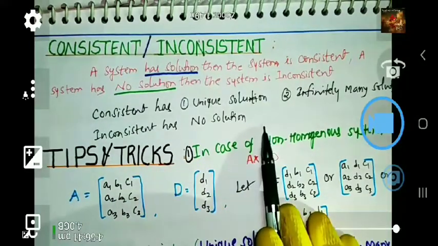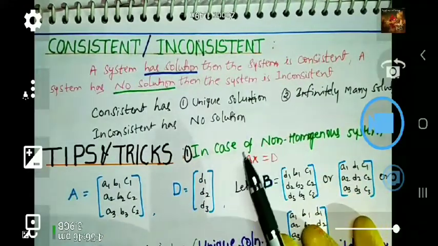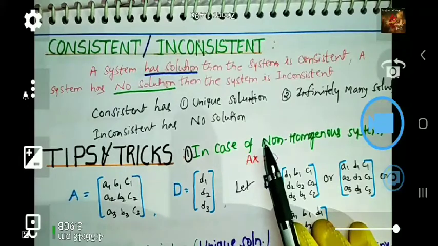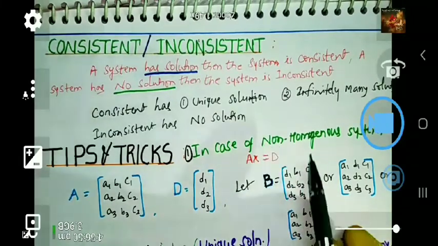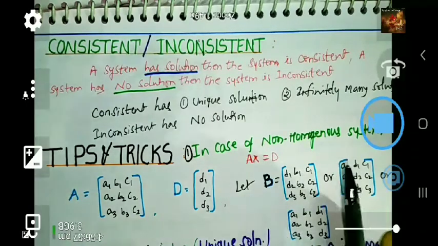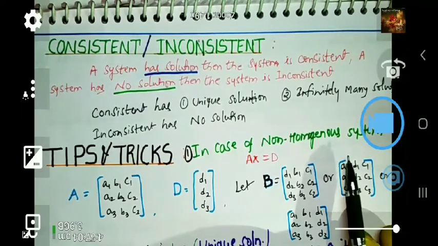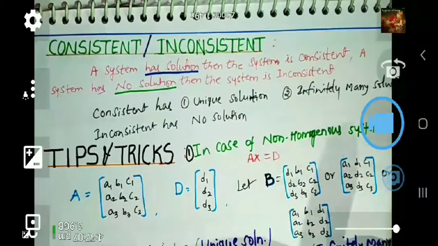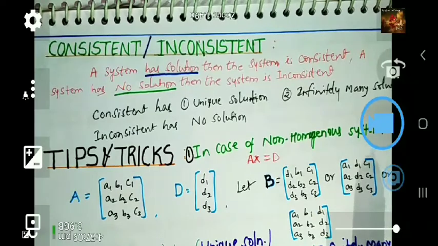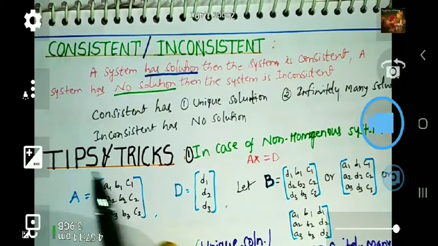We will go through the system of equations. Regarding this, we will frame questions from different angles. I will give very simple tips and tricks. In case of non-homogeneous and homogeneous also, we can use them. Easily you can do any type of question. There is no difficulty at all. Is it clear? Just follow this video and do the practice questions. I will give a few examples also. We can do it easily, you can understand easily. Now, what are the tips and tricks?